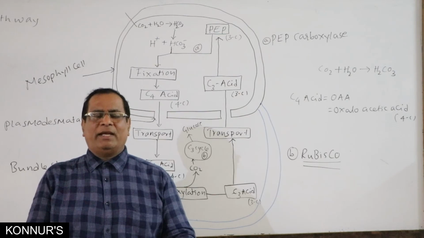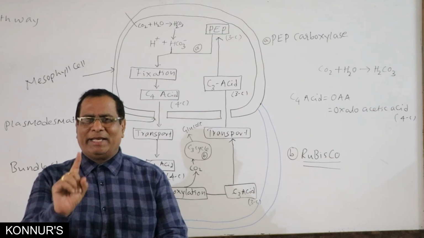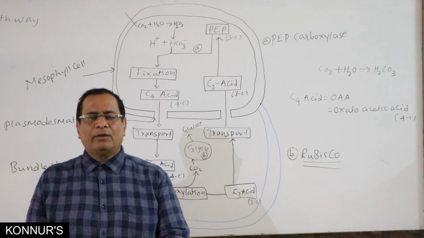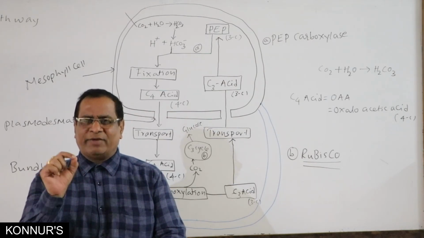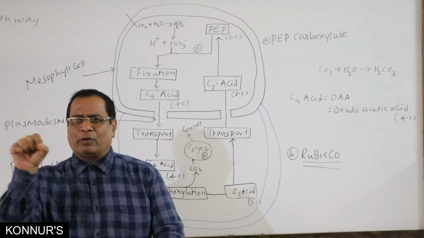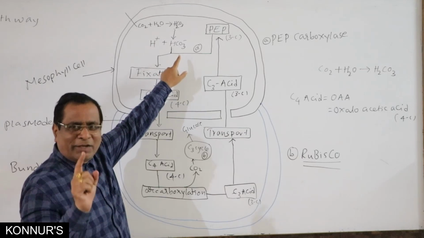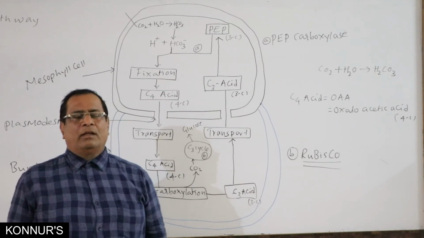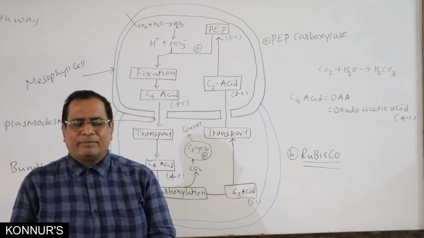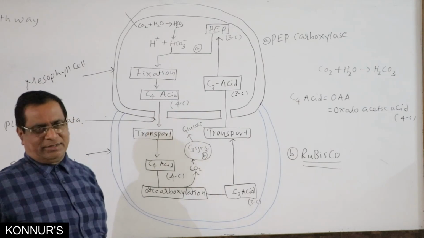And here, many NEET questions can be created. The first NEET question is, in the C4 pathway, phosphoenol pyruvic acid fixes CO2 in the form of bicarbonate ion. Answer is in the form of bicarbonate ion. In the C4 pathway, the first stable compound formed is oxaloacetic acid.